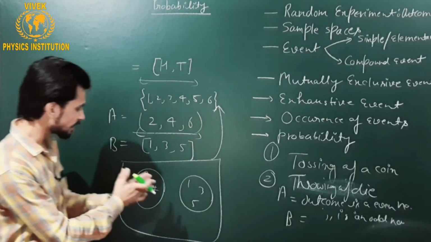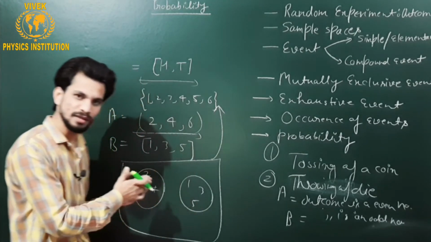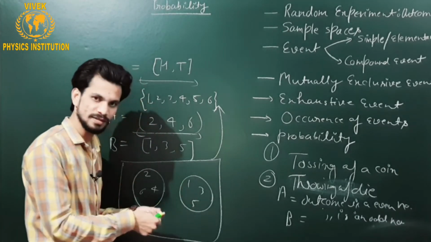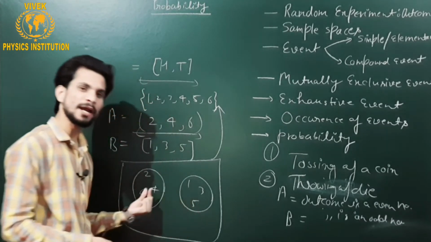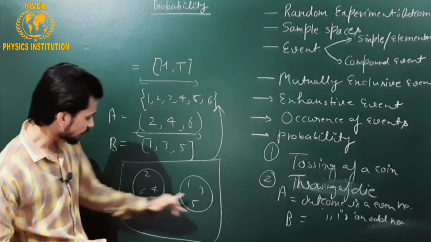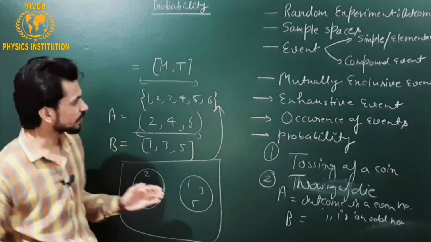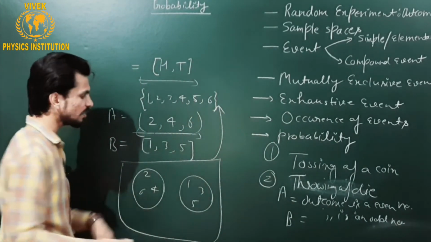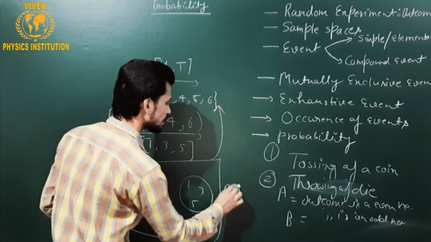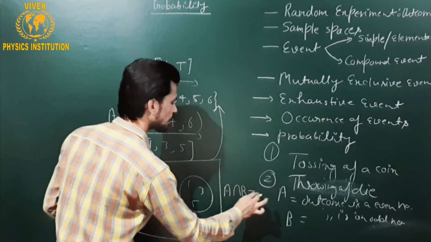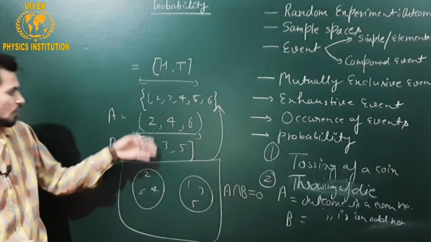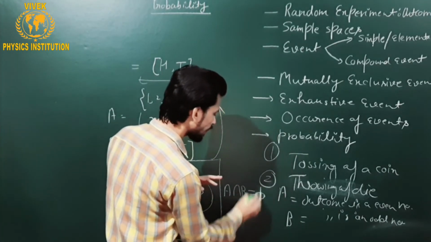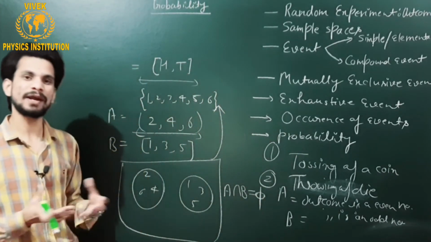So now you can see there is no intersection between both the sets. Such events, which are represented by these two sets, are simply known as exhaustive events, because there is nothing in common. Generally we say A intersection B equals 0, because there is nothing in common. Or generally this is denoted by phi, a null set, a void set.